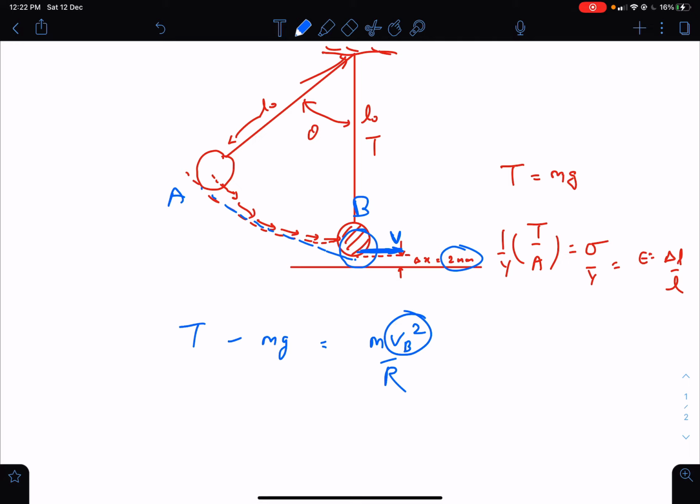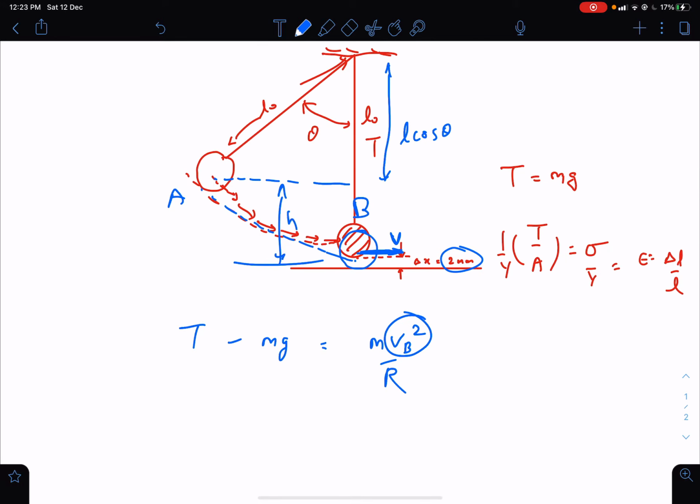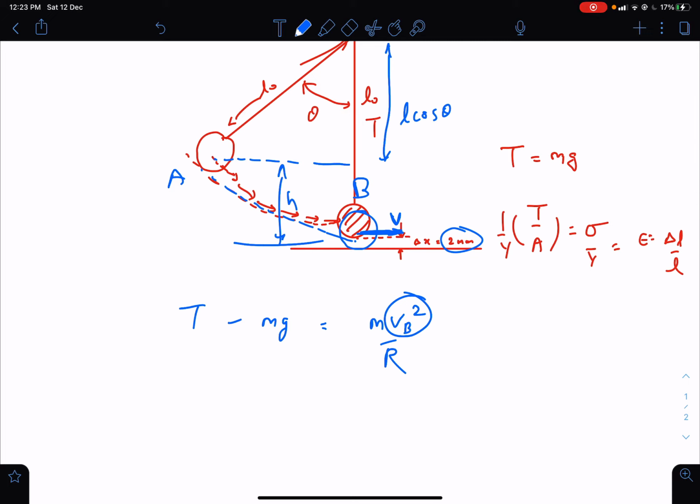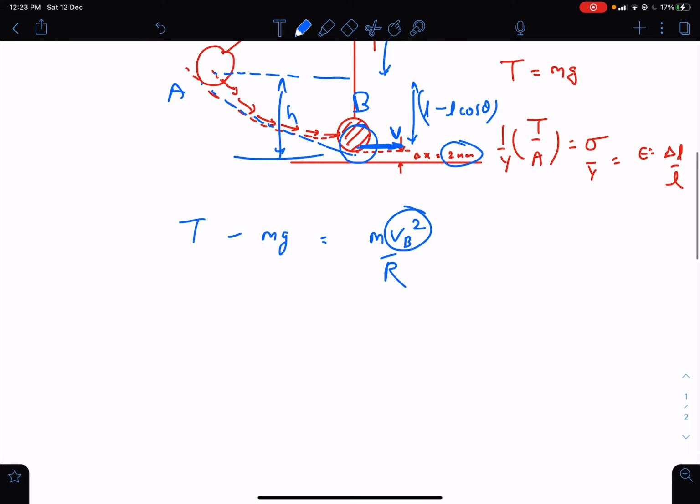That depends on how much swinging we have done. Because the more the theta, the higher is its height, because lower is L cos theta. So we will be raising it to a higher height and releasing it from a higher height, or higher theta, which means by the time it comes to the lowest point, velocity gain will be more. So let's say you have released it from this angle theta, and so the decrease in potential energy when it comes back to the lowest point will be mg into L minus L cos theta. This decrease in potential energy has been converted into kinetic energy, and this value of velocity you are supposed to use here.